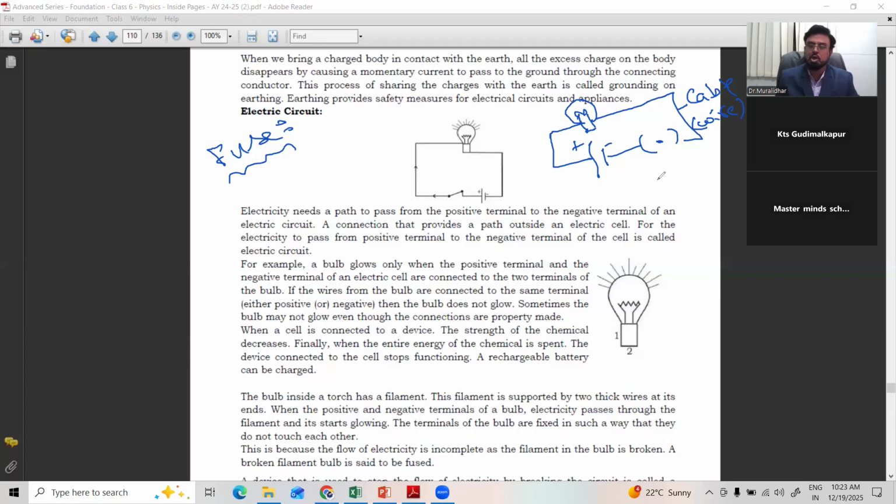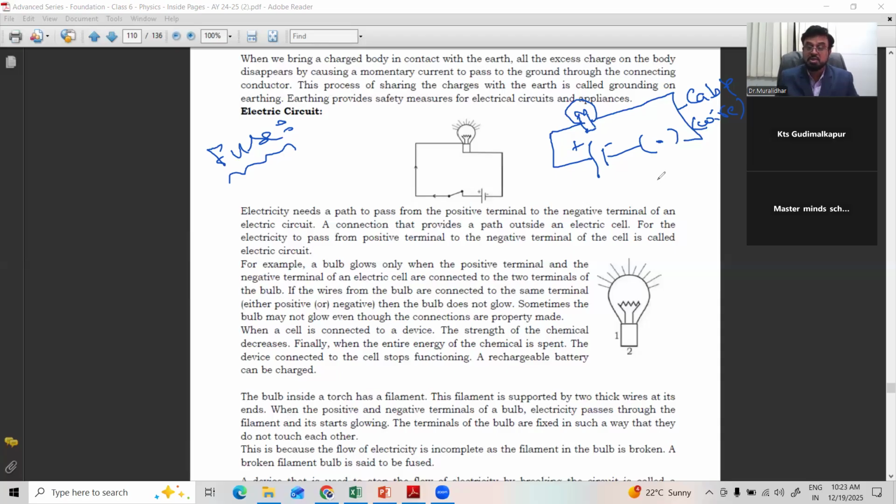Third case, the power source is there. So many consumers are there, but no switches. What happens when the switch is not there? You cannot switch it off. What will you get? By the end of the month, you get one electric bill of 1 crore, because they are continuously glowing, continuously moving, continuously running. Because there is no control. We can neither break the circuit nor make the circuit. Means on/off is not there. When on/off is not there, what happens? Continuously glow.